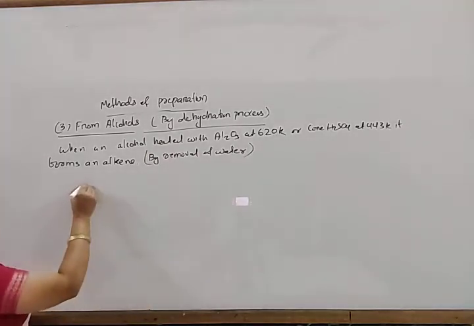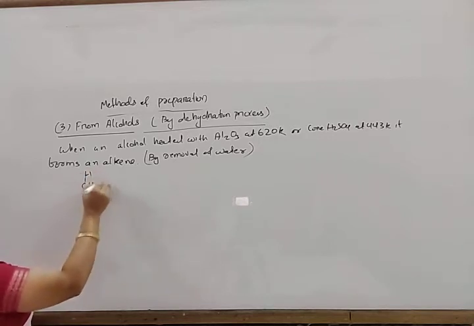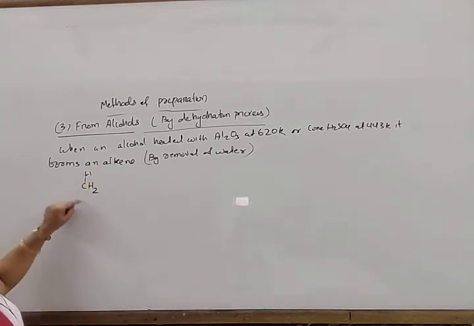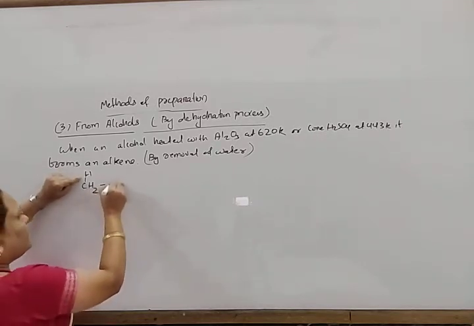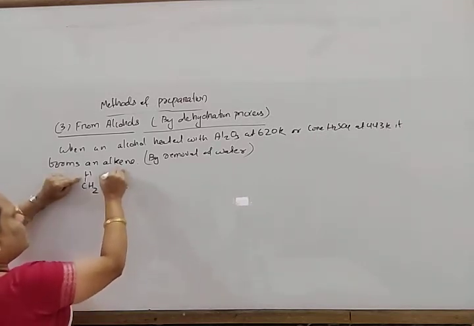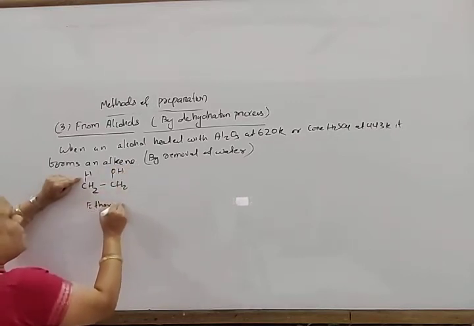Look here, ethanol I can write as CH3CH2OH.